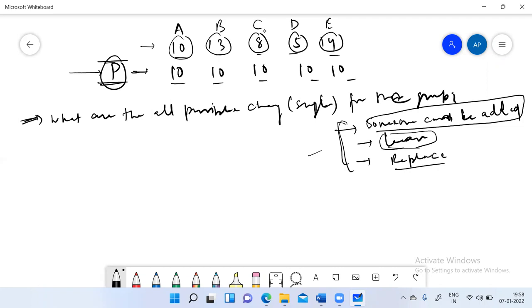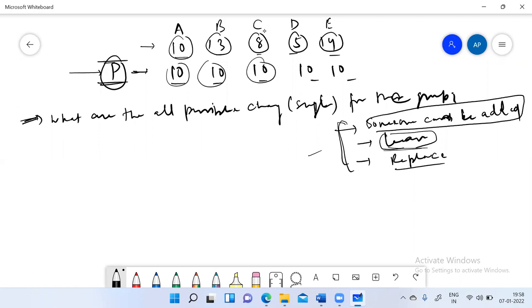Similarly, if someone is leaving the group, that person can be anyone: A, B, C, D, E, anyone can leave the group. And the distinction point is, if A is leaving the group, his value is equal to the average. If B is leaving, his initial chocolate was more than the average. And if C is leaving the group, he is having less number of chocolates than the average, because right now we have distributed the same to everyone. So everyone is having 10 chocolates here.